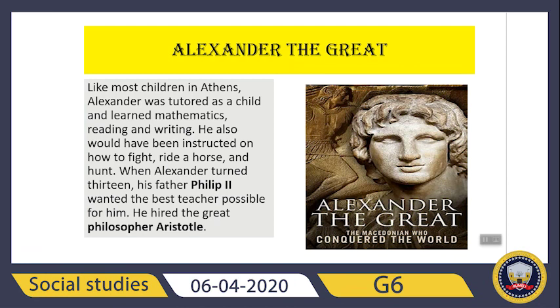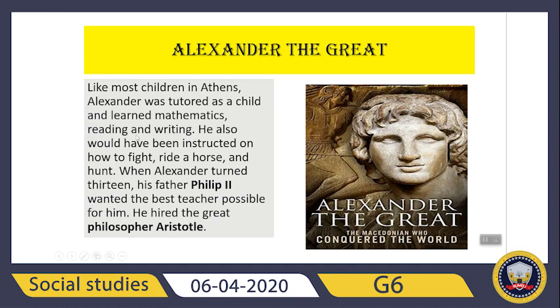Alexander was a great general, and the Persians were weak at that time. Alexander overtook the Persian Empire, starting with Turkey, then the Phoenicians, then Egypt, then farther east to Iraq, Iran, and India. He was very young, but he was a great general.